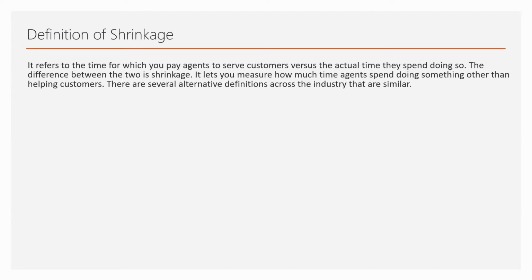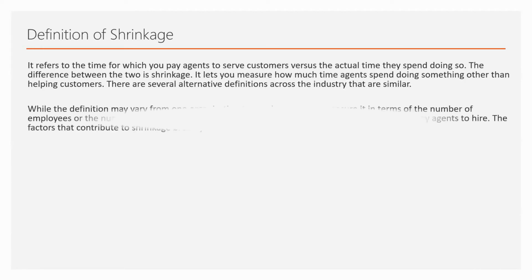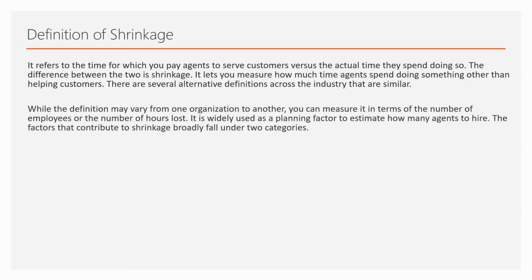There are several alternative definitions across the industry which are similar. While the definition may vary from one organization to another, from one process to another, it can be measured in different ways. It can be measured in terms of number of employees, or in terms of number of hours lost.